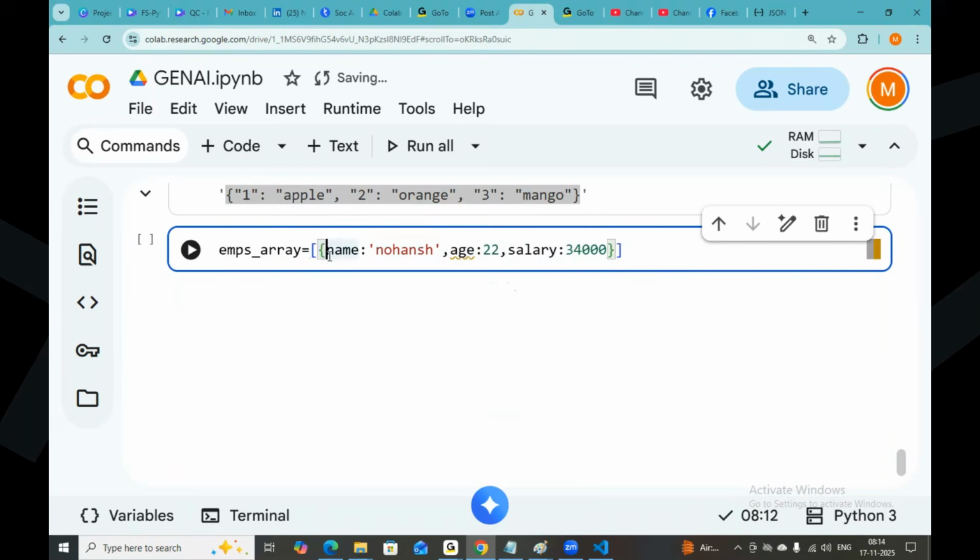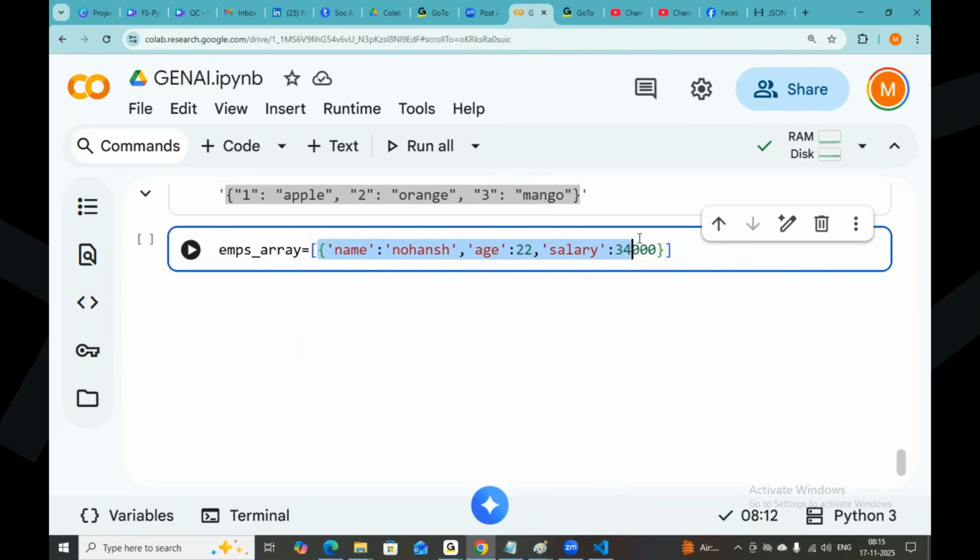Okay, so for this name I took single quotes. Why? Because this is a string, right? Age also string, so I took single quotes then. Okay, salary 34,000. This is my first employee object.